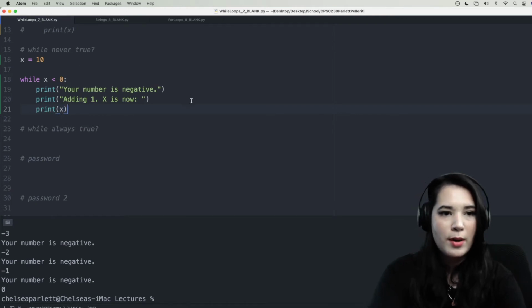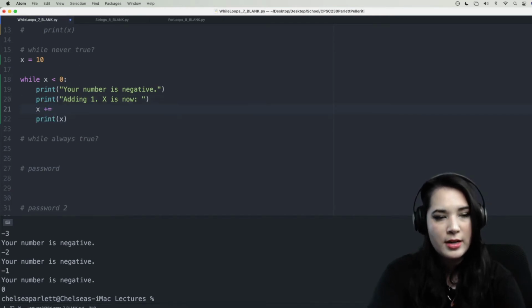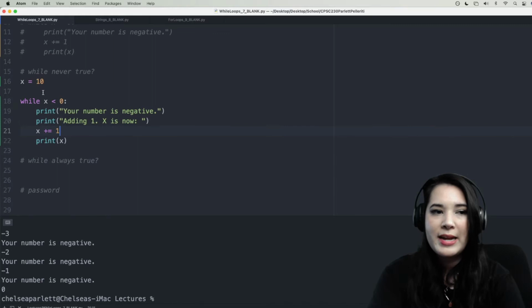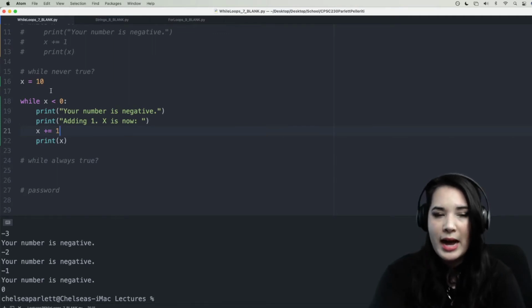So then we should probably actually increment x in there, x plus equals 1. So you can see that this is similar to the code we ran before, but now we're starting out with a number 10, which is not less than 0, and adding 1 to 10 will never make it less than 0. So let's see what our while loop does.